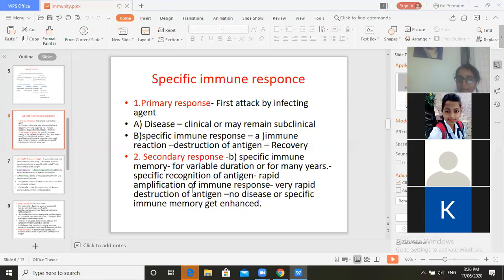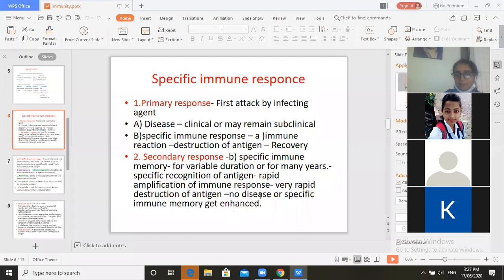There is rapid amplification of the immune response. What is amplification? More immune response, increased intensity of the immune response. It is called amplification of immune response. It is very rapid, and destruction of antigen is also very fast, and there is no disease, or the specific immune memory gets enhanced. So no disease will be there in the case of the secondary response.